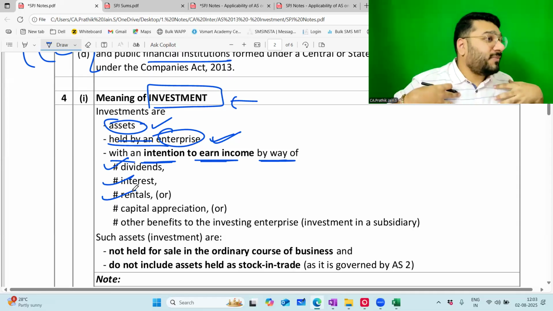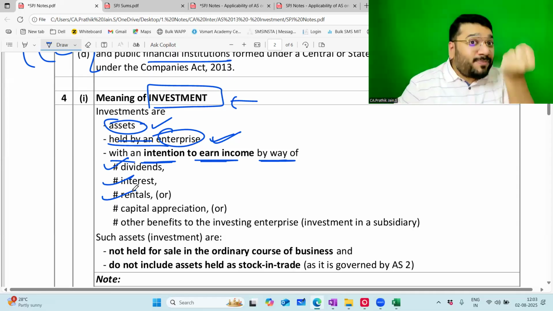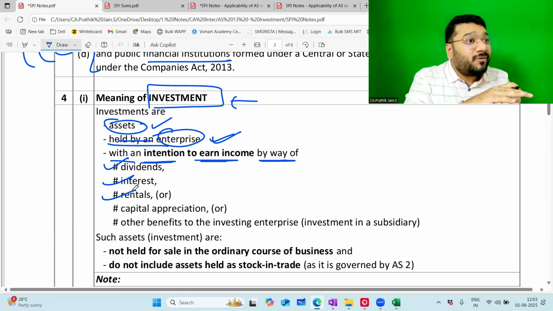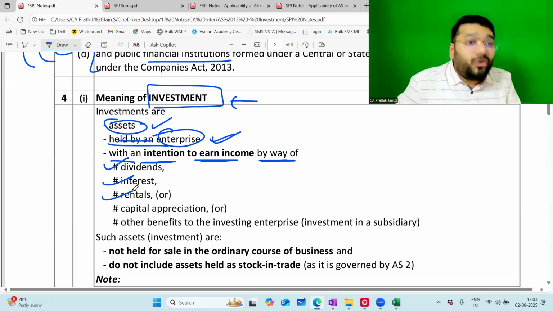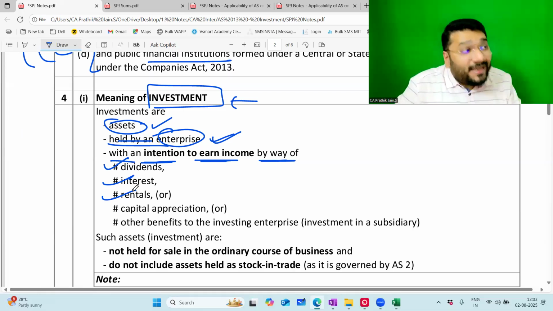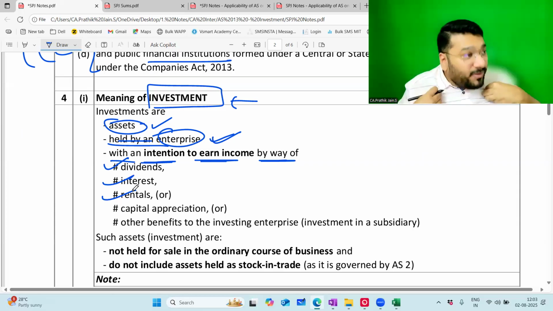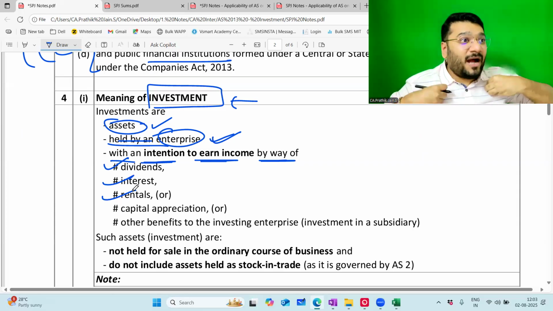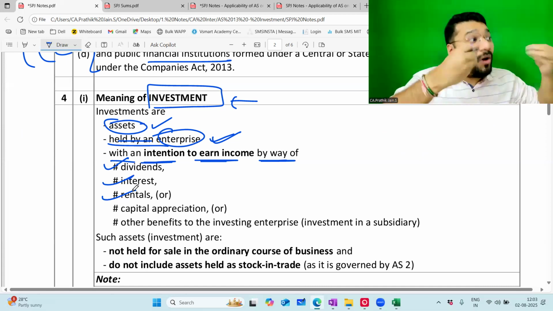I'm working hard to earn money. Now, this money that is in my hand, I don't want to keep it idle. I want to deploy this money somewhere so that it can earn more money. So I'm working hard to earn money, and now I want this money to work hard to earn more money.